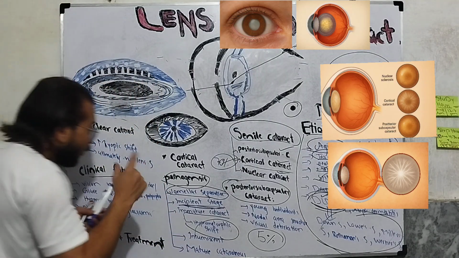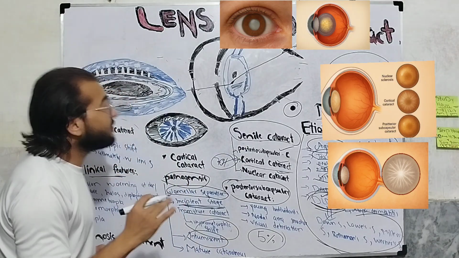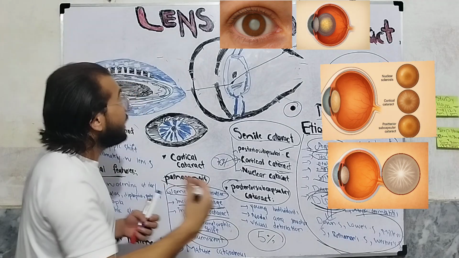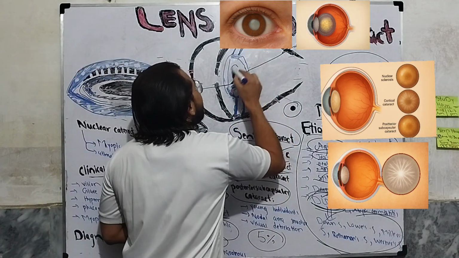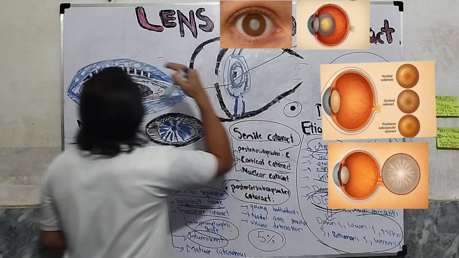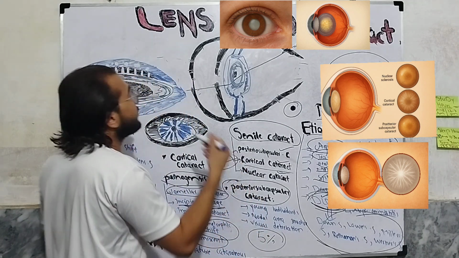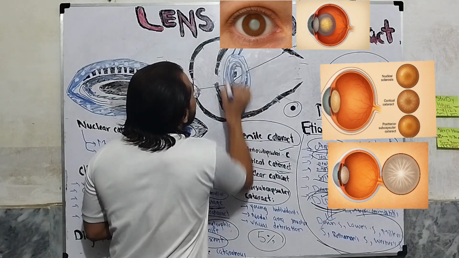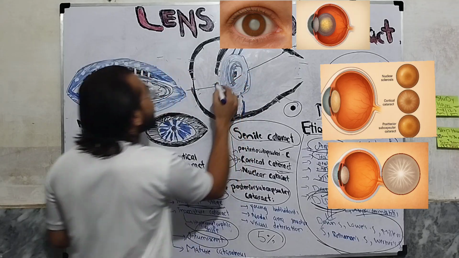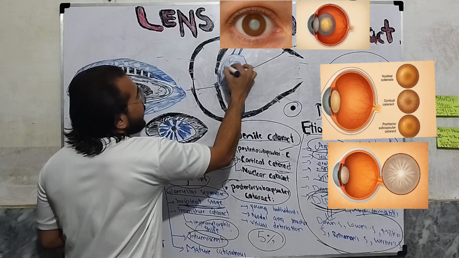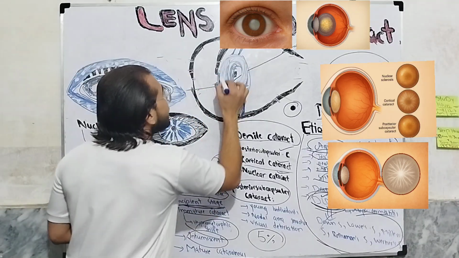Now, the fourth stage we have is the intumescent stage. The intumescent stage occurs in some individuals due to extreme hydration, as the permeability has changed and now there is continuous hydration of the lens. What will happen? Due to this hydration, the lens will become enlarged and it will block the pupil. Okay, it will block the pupil and has now caused glaucoma.